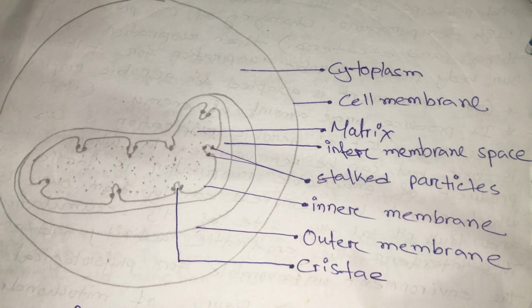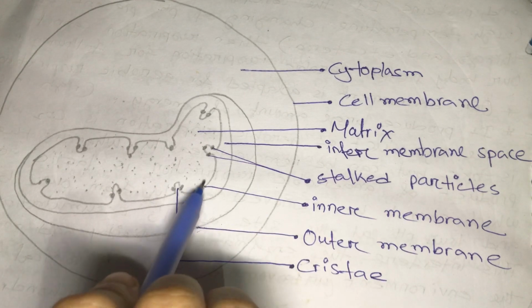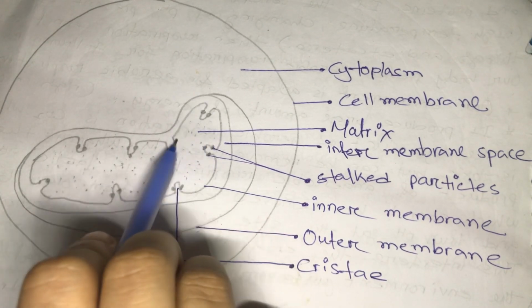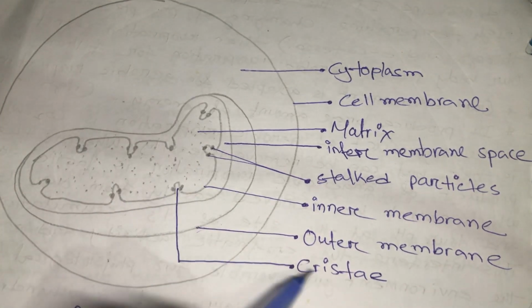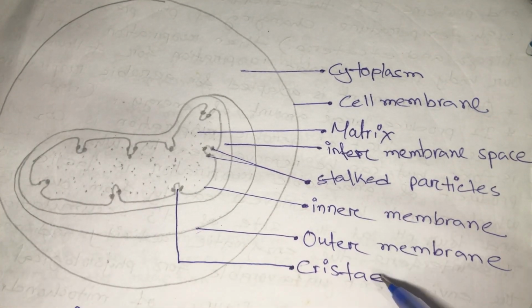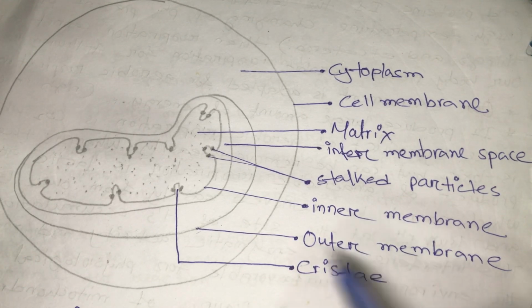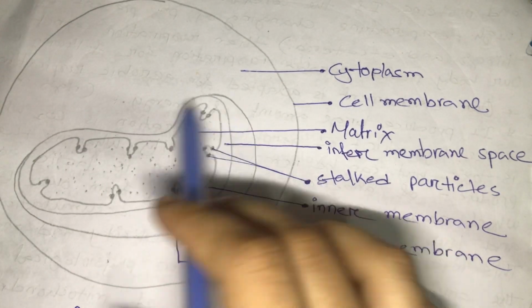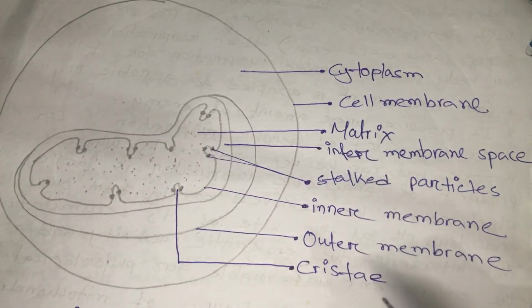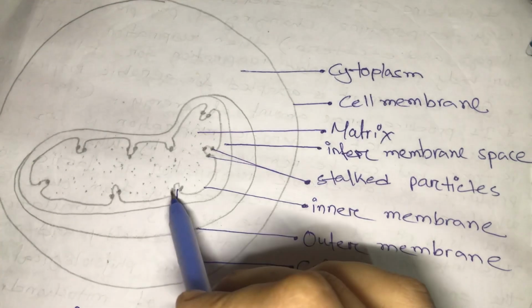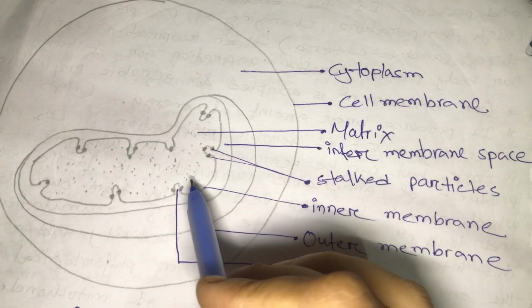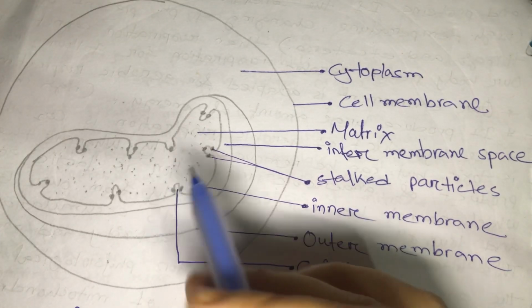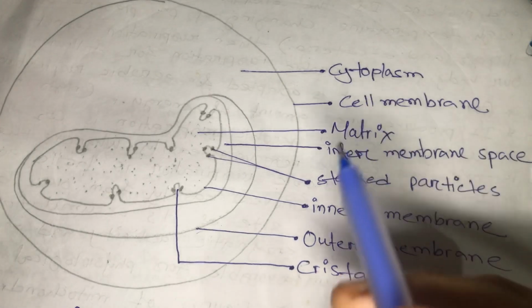And the inner membrane, this membrane is highly folded. As you can see it's highly folded, and this folded part is known as cristae, and it increases the surface area of the mitochondria. And this cristae contains stalked particles, and it is needed for aerobic respiration. We will know more about it in further classes.